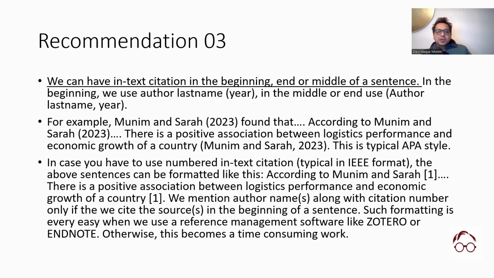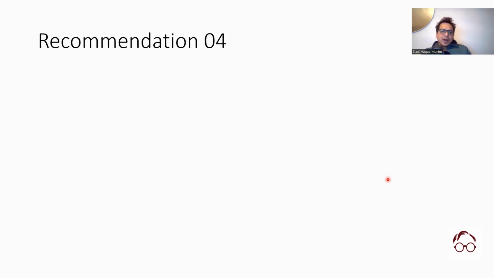And if you're using Zotero, formatting like this is really easy. You can just change from APA style to numbering style and it will change the whole formatting. But one thing is that adding the author names for the sentences where you start with the citation in the beginning of the sentence, you have to put that manually, okay, in the numbered sentences. So that's all numbered formats. Now recommendation 4.